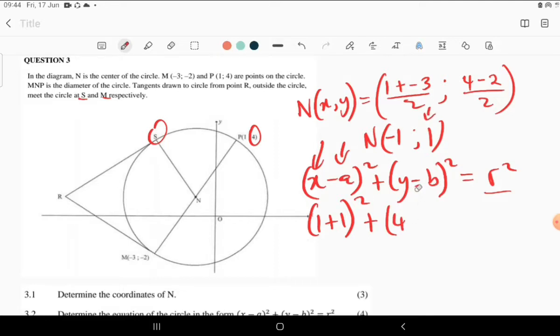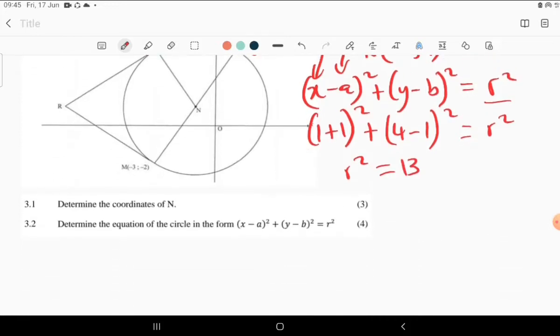Then we're going to have -1. Therefore all squared is equal to R squared. Then I believe that our R squared is going to be just 13.